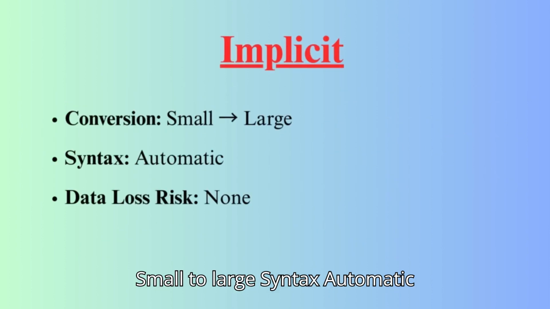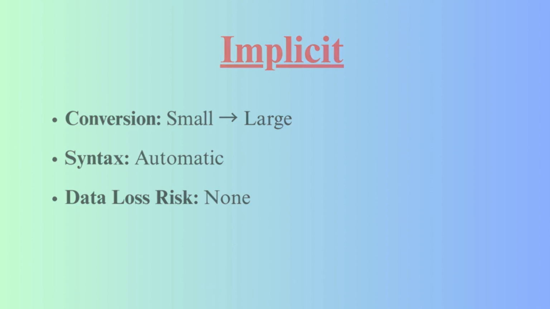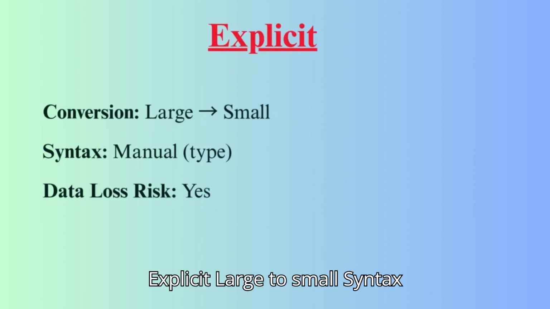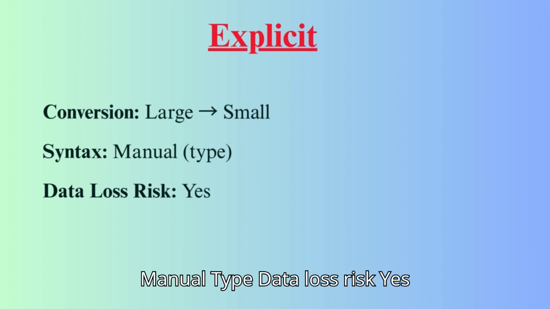Implicit: small to large, syntax automatic, data loss risk none. Explicit: large to small, syntax manual with a type, data loss risk yes.